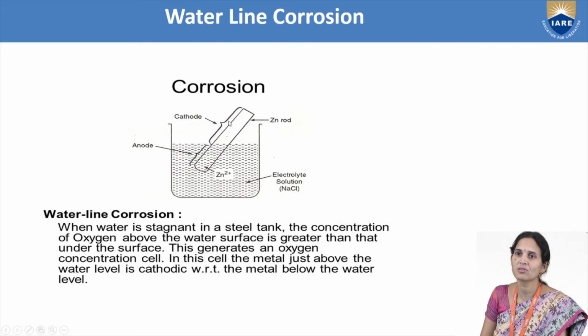Where the concentration of O2 is more, the dry aerated part, that part will act as cathode and that part will undergo reduction. So this is called waterline corrosion. What we understood here is that the metal just above the water level will be cathodic. The metal just below the water level will act as an anode and it will undergo oxidation reaction, and the metal will undergo corrosion. So this is called waterline corrosion.